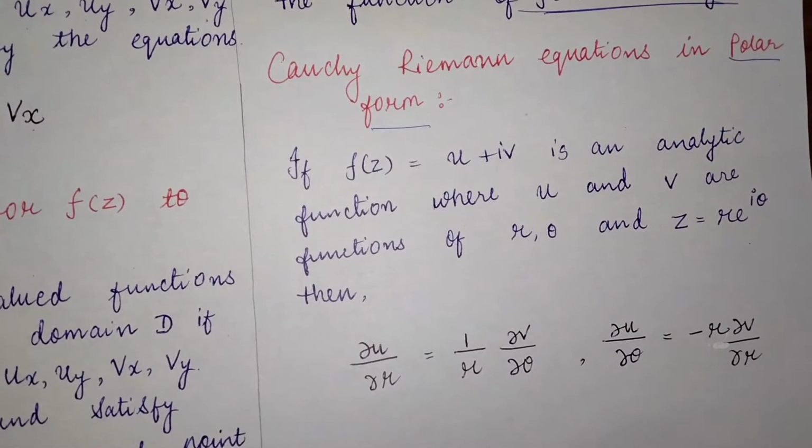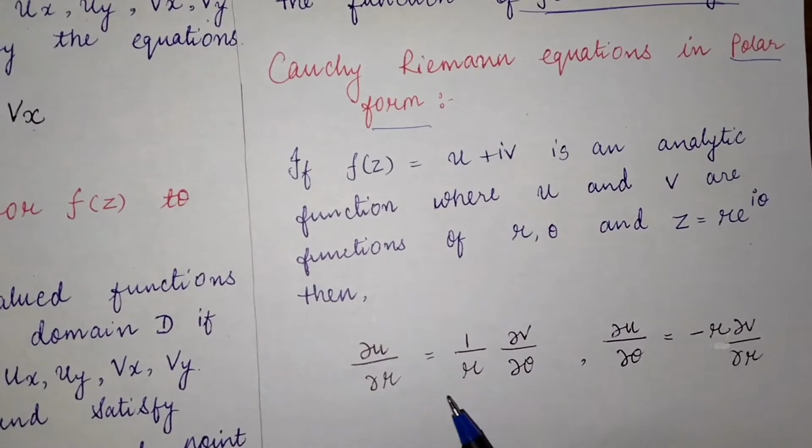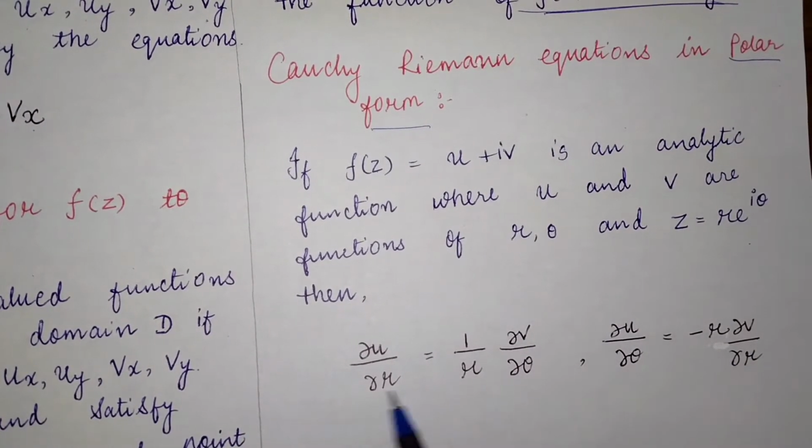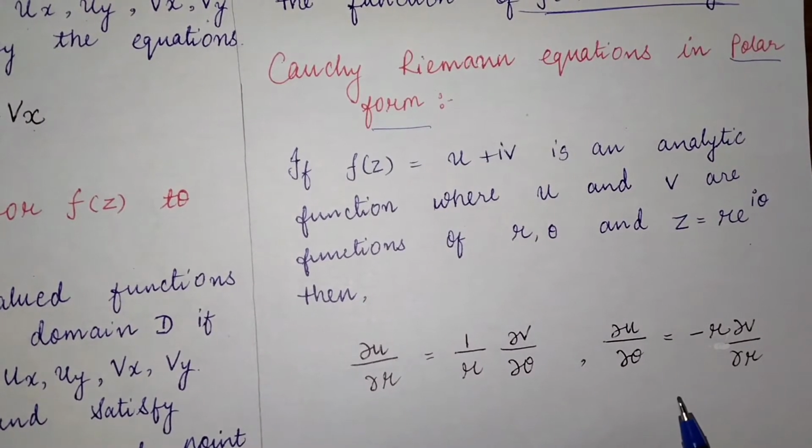So during that time del u by del r is equal to 1 by r del v by del theta and del u by del theta should be equal to minus r del v by del r. જો આ condition satisfy થશે તો જ તે જે given function છે એ analytic થશે, otherwise it will not be an analytic function. Okay, so let us see the examples.